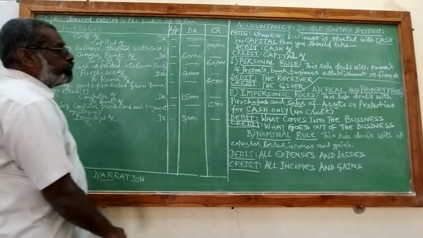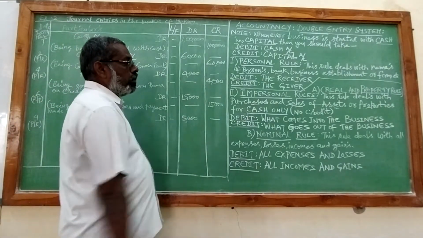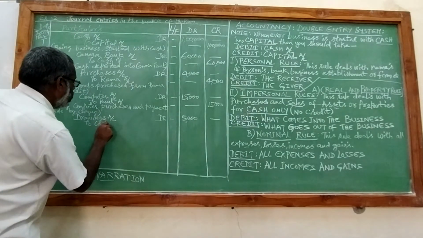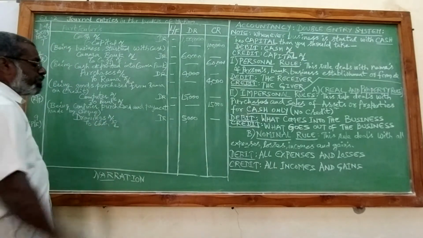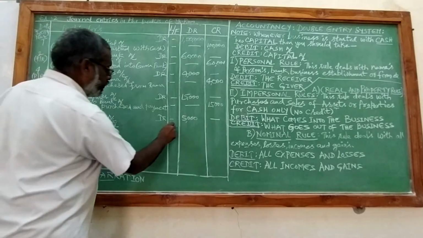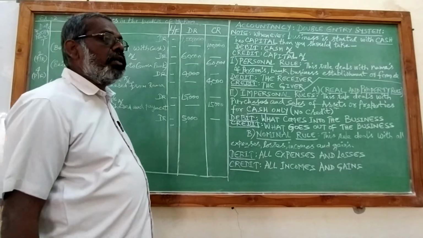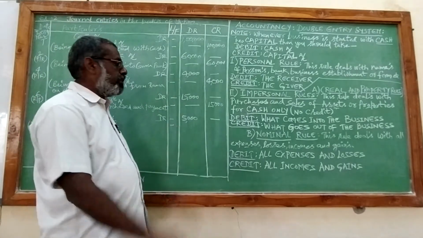And who is the giver? The business is the giver in the form of cash. If he takes from the bank, we will credit the bank account. But he has not mentioned it, so we will assume that he is taking money from the business.